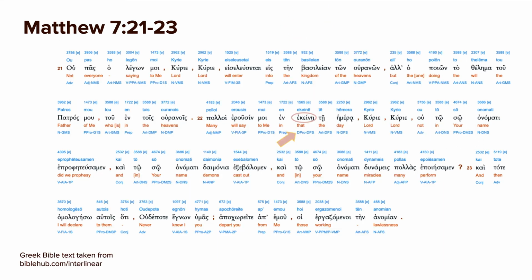We have just the one, ekeine, that day. You don't just say that day, you say that, the day. So it's kind of repetitive, you'd think, but ekeine te hemera. So emphasis on that day. And basically, I think what Jesus is referring to here is the day of judgment. On the day of judgment, he's going to say to those people who said they thought they were serving him that he didn't know them. So remember, it's not just you doing works for him, it's you having a personal relationship with the Lord. Make sure that's the first thing.